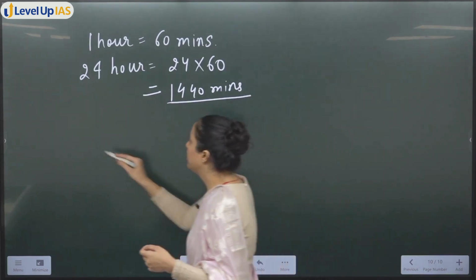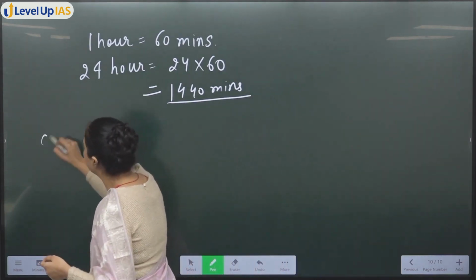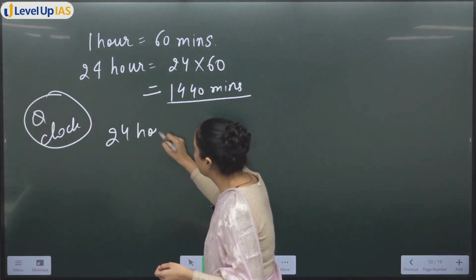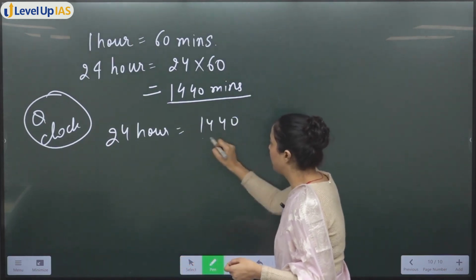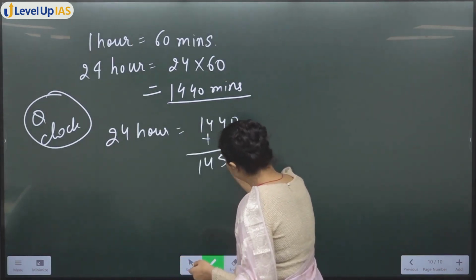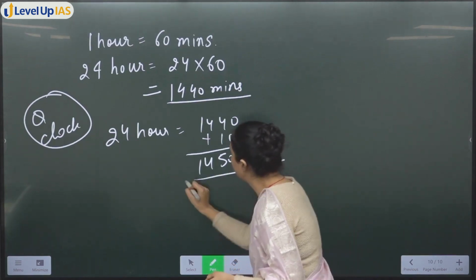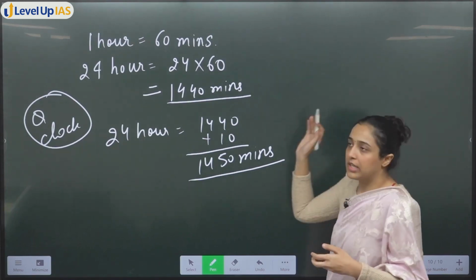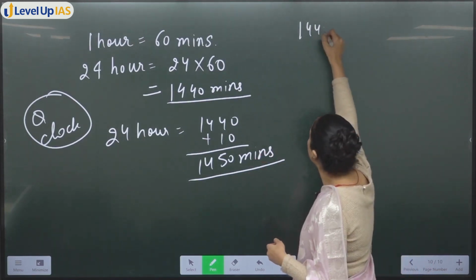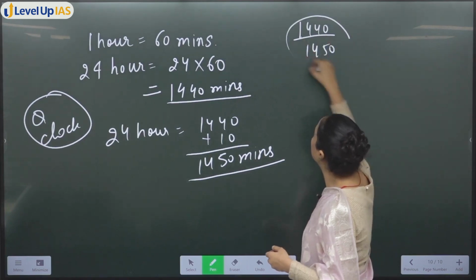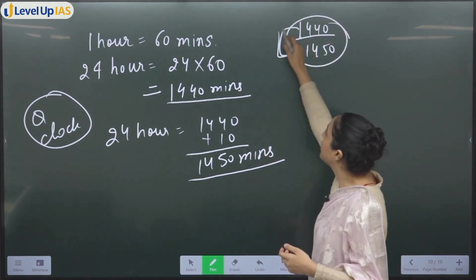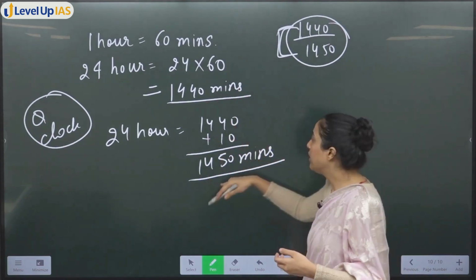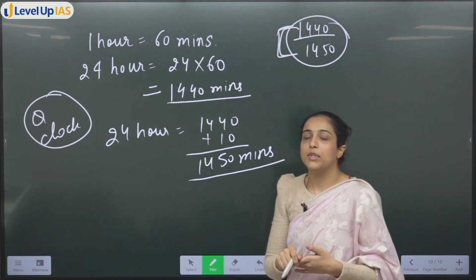ठीक है, but जो आपकी watch है, let's say जो question clock है, it is saying 24 hours में 1440 minutes +10, 1450 minutes it is covering. This is the question that is given to you. ठीक है, so your relative speed is what? 1440 divided by 1450. ठीक है, relative speed is relation between these two. होना ये चाहिए और actually ये होना चाहिए, but ये speed से आप चल रहे हो. ठीक है, 10 minutes आप gain कर रहे हो.